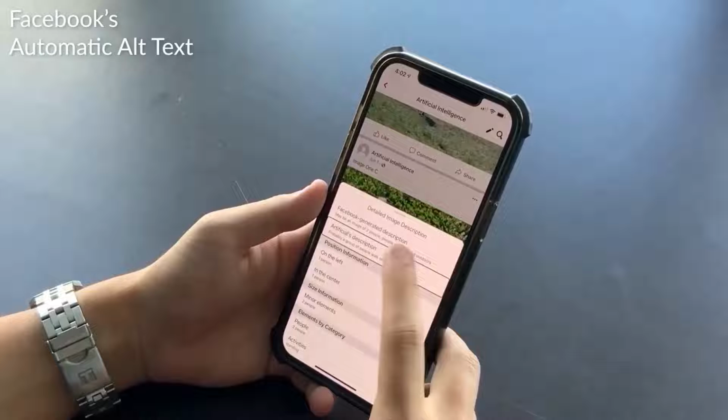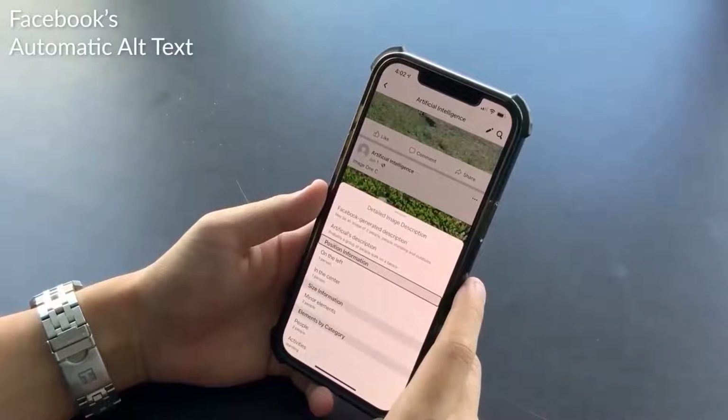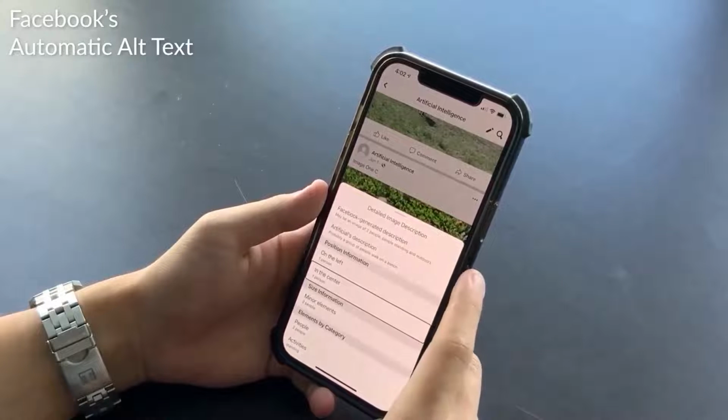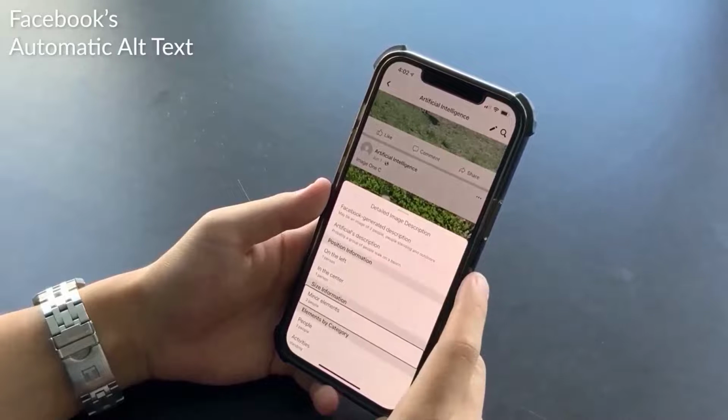First is Facebook's automatic alt text feature, which provides details about an image as a list of text that users can swipe through. Information is divided into several categories, including position information, size information, and elements by category. Position information, heading, on the left, one person, in the center, one person. Size information, heading, minor elements, two people.